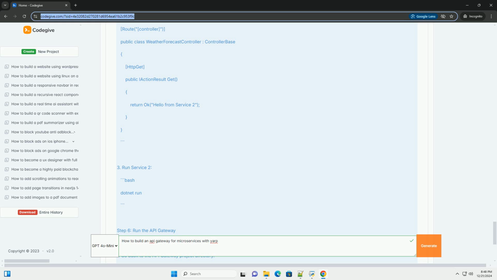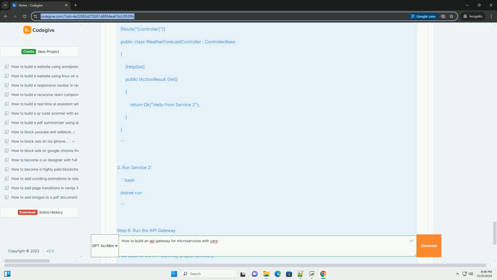Step 7. Testing the API gateway. Now that everything is set up, you can test the API gateway. Use a tool like Postman or curl. 1. For Service1. Bash: curl http://localhost:5000/service1. 2. For Service2. Bash: curl http://localhost:5000/service2. You should see responses from the respective microservices.